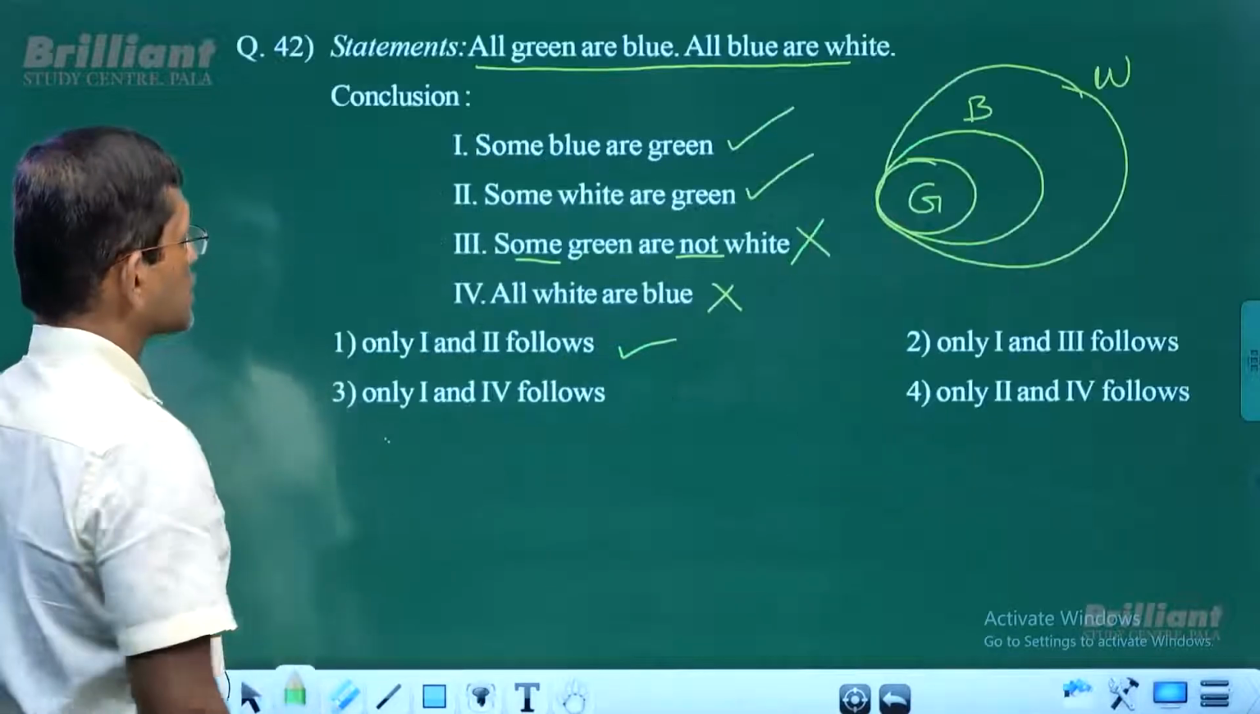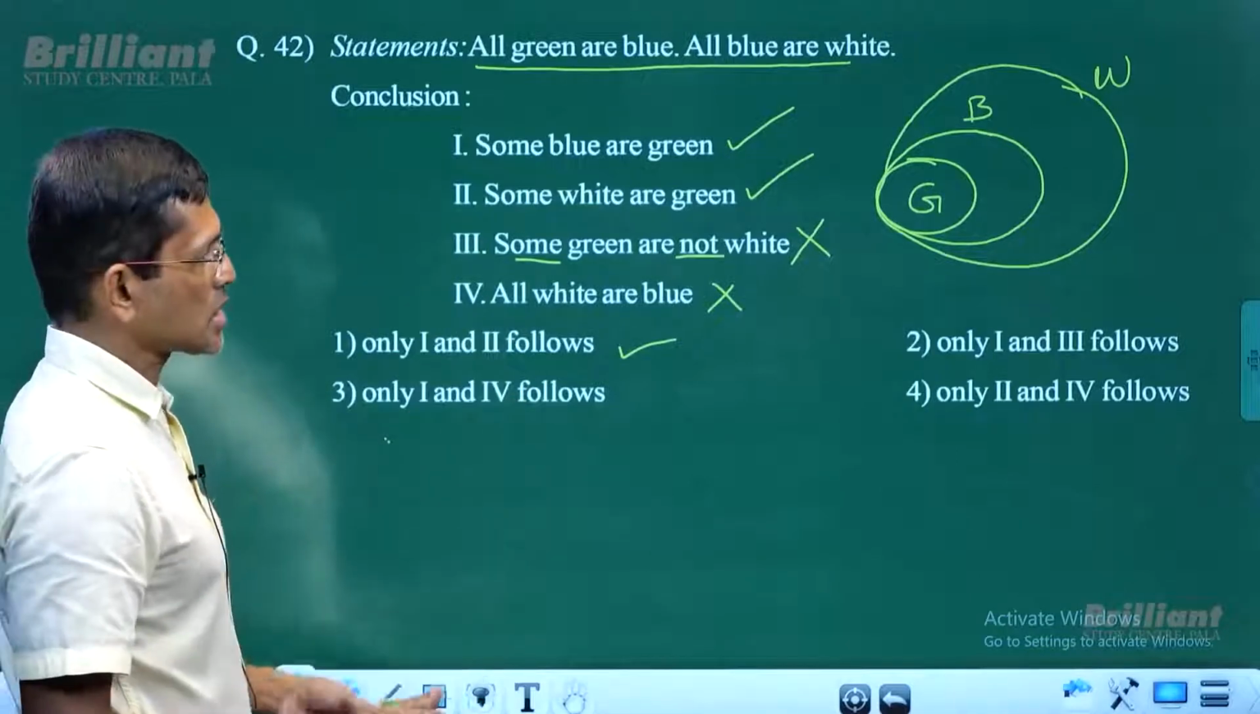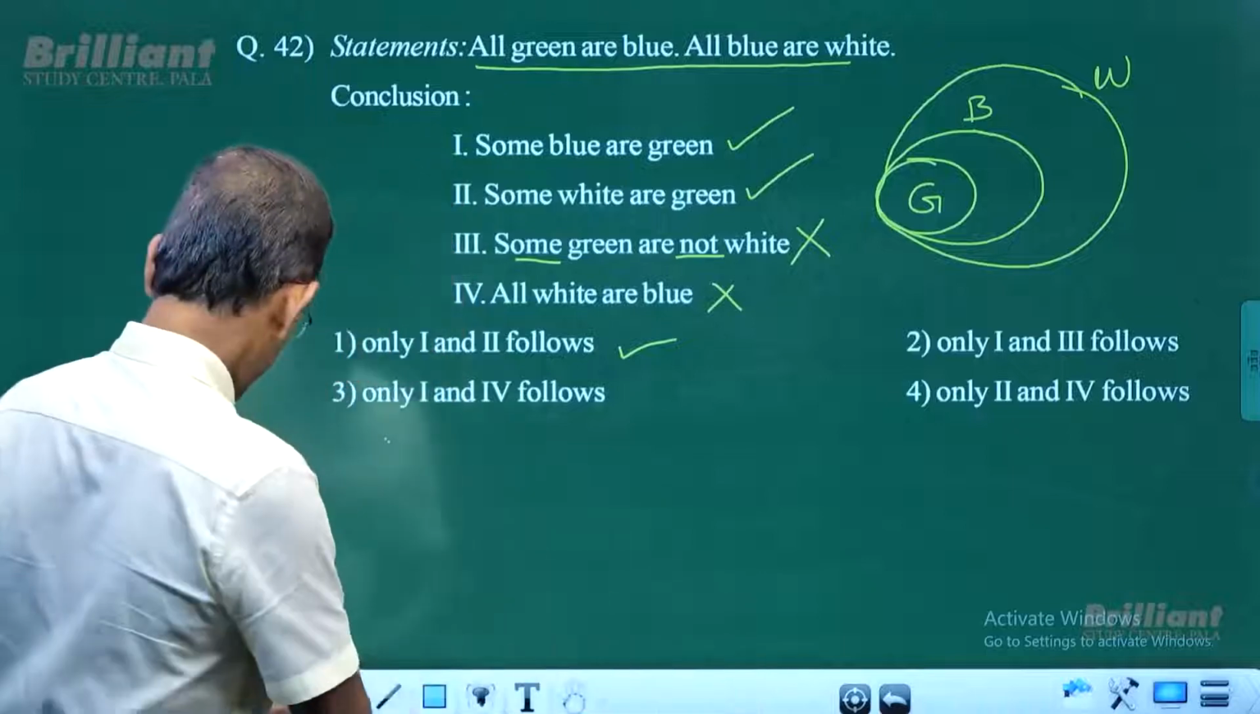We'll go for the next one here. Yeah, this one we have done earlier. These are some of the simple basic questions. We have done that earlier. So now if we move forward,